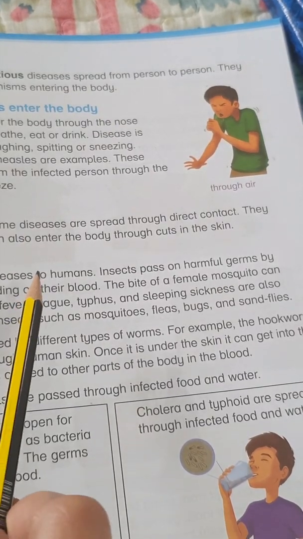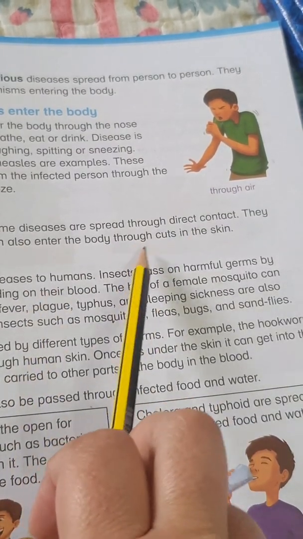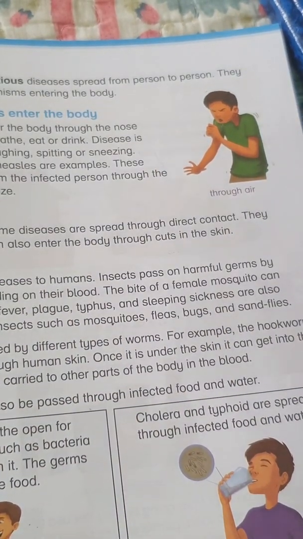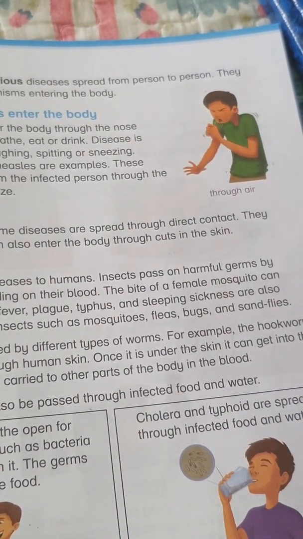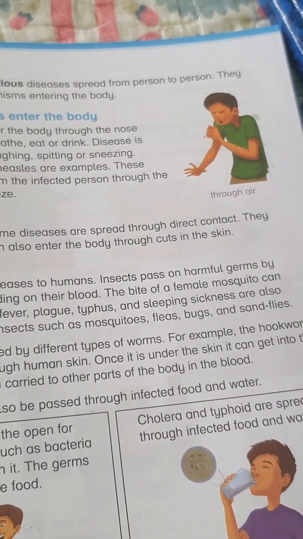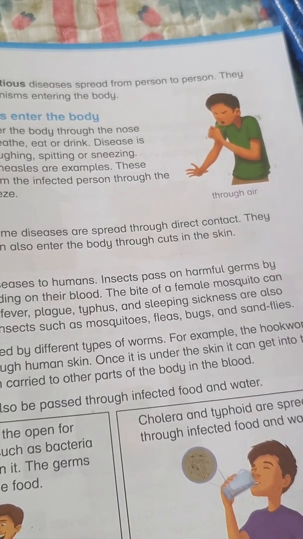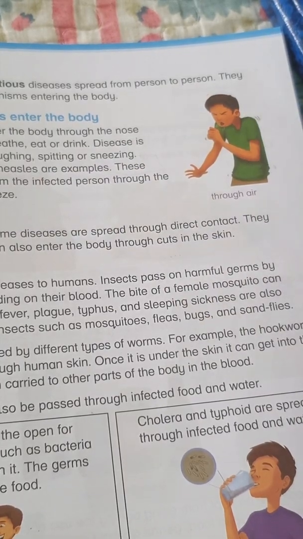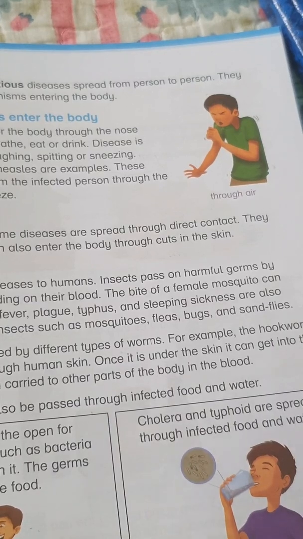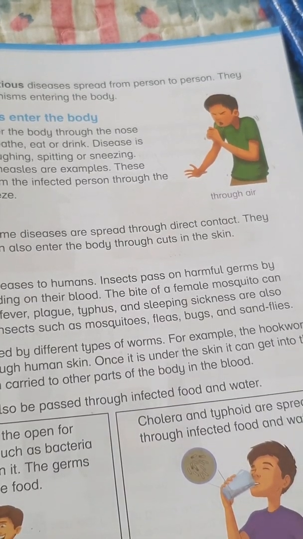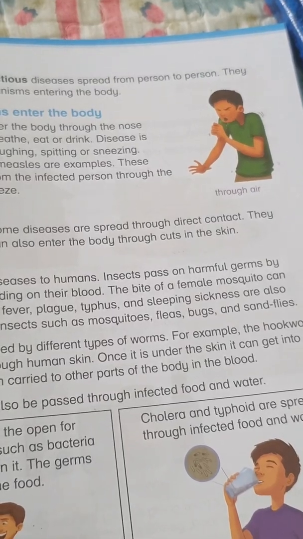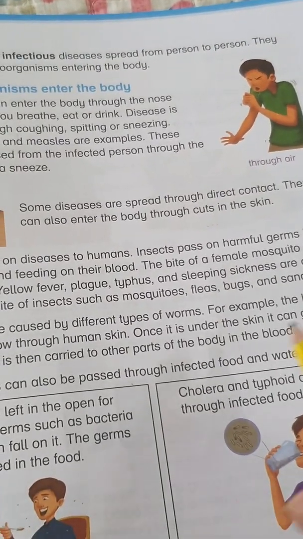Insects too pass disease. So whenever you get a cut, use a good amount of iodine and put a plaster on it, something which will not let the outer bacteria or viruses, whatever disease, catch your body or enter inside your body. So keep it damp free, don't let it get wet or airy. Insects too pass on disease to humans.